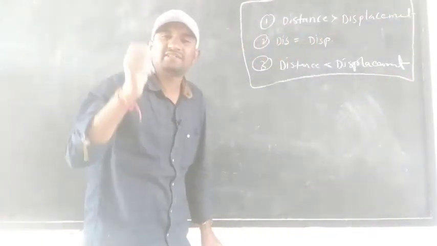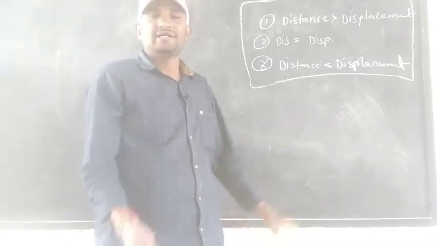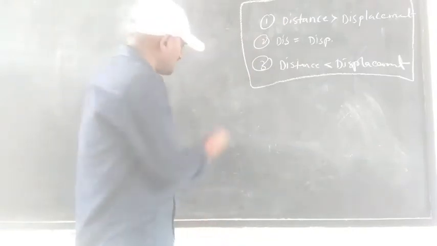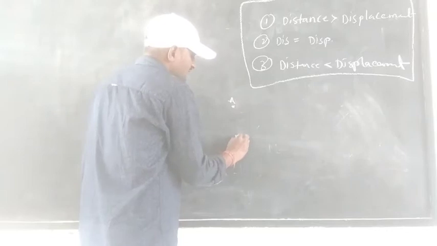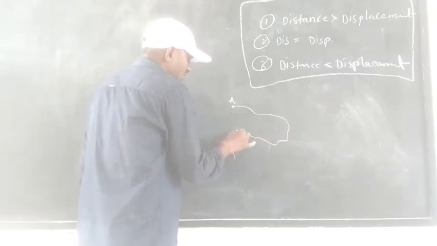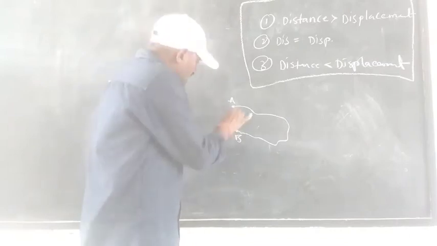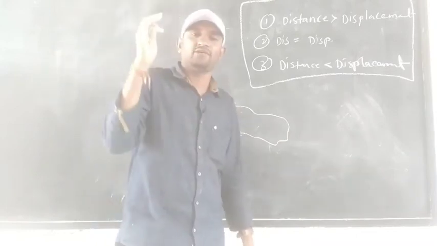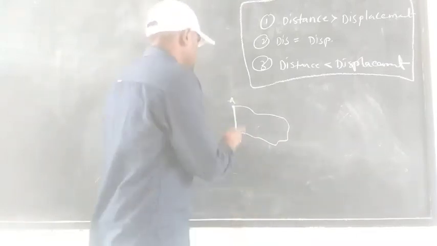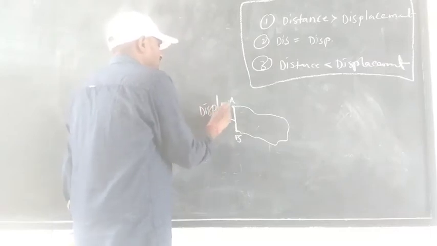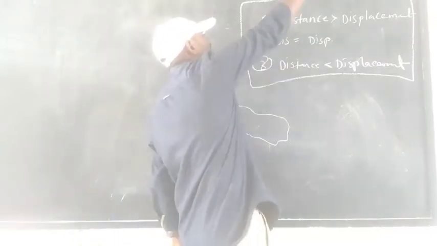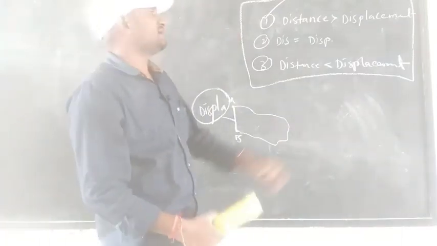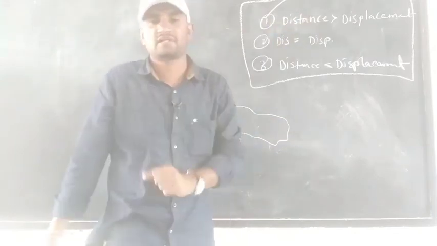First statement: distance is greater than displacement, displacement is less than distance. We already defined this: an initial point A and a final point B. The total covered length is distance. The shortest distance between the initial point and the final point we consider as displacement. That is why distance is always greater than displacement. Displacement is always less than distance is the right statement.